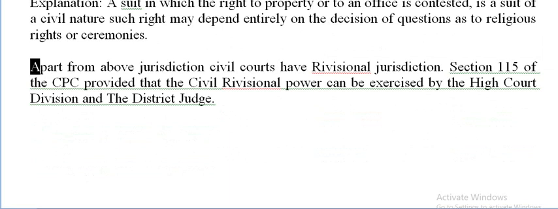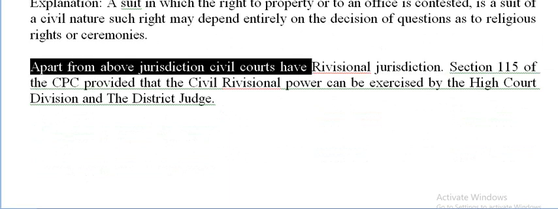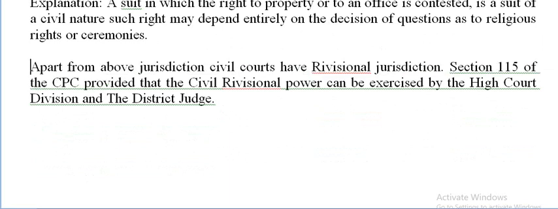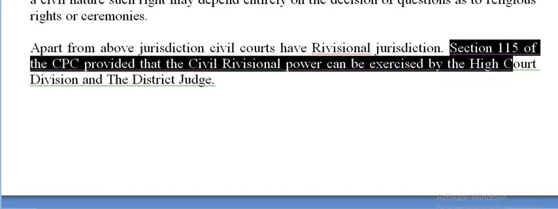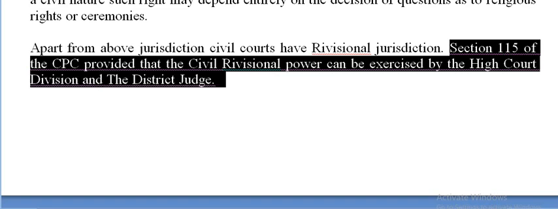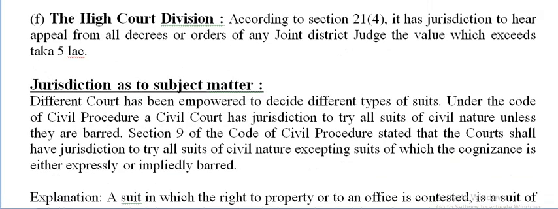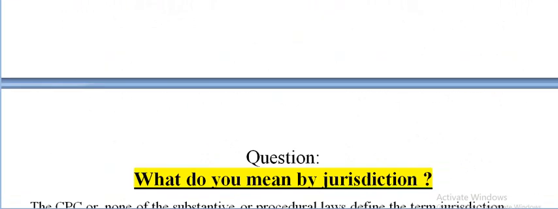Okay. Apart from the above jurisdiction, civil courts have revisional jurisdiction. So from this line we have understood that civil courts also have revisional jurisdiction. Section 115 of the CPC provides that the civil revisional power can be exercised by the High Court Division and the district judge. So only two courts can exercise revisional power. These are the High Court Division and the district judge. So that's all about jurisdiction.